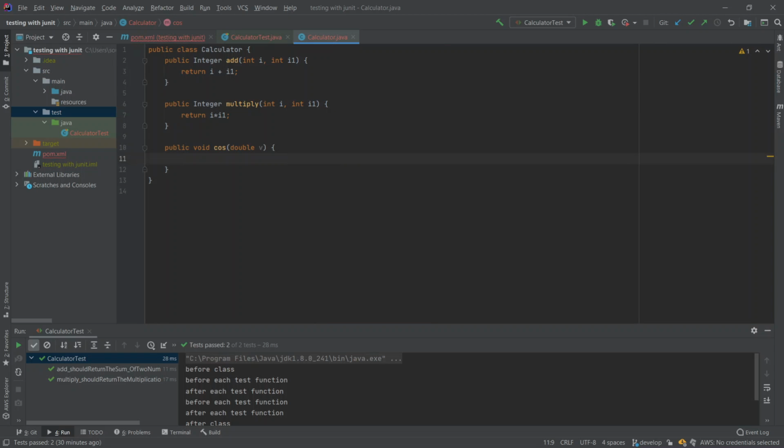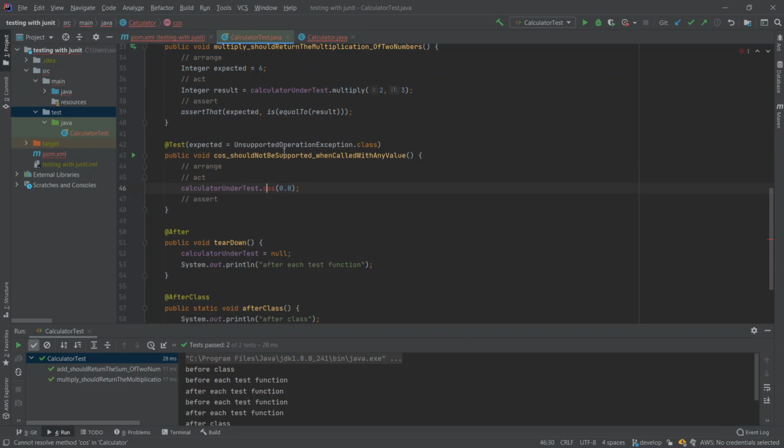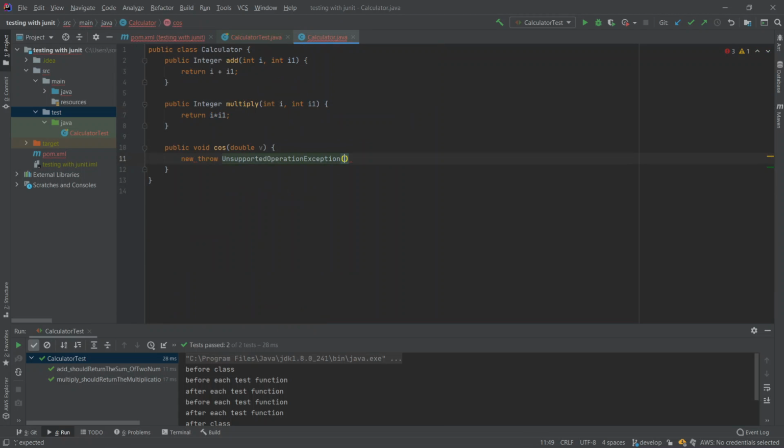If it's a double, for any value we should throw, for example, this exception. We can take this message: this functionality, for example, is not supported.